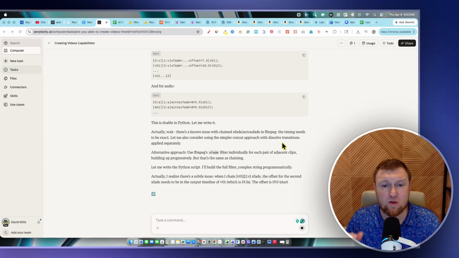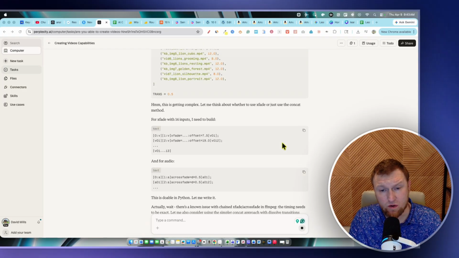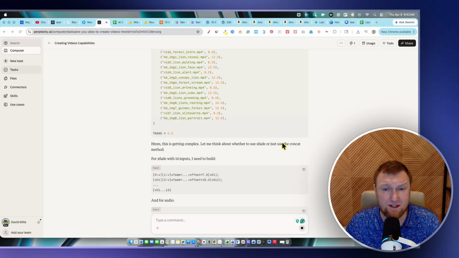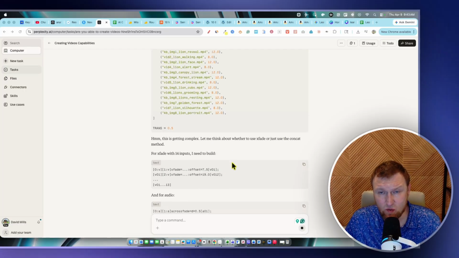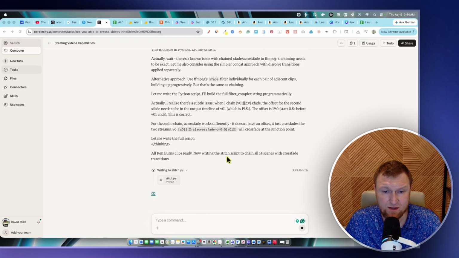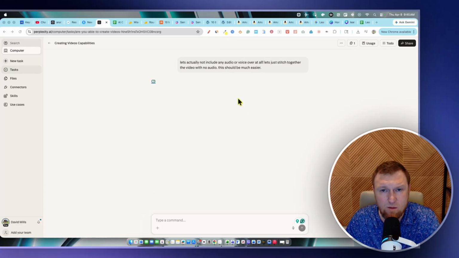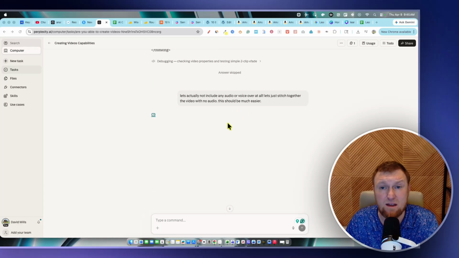Important to note, now it's creating a Python script in order to merge, stitch all these together. So it's actually using Python code and has to create its own little piece of scripting or software in order to do this part right here. So writing to stitch.py.